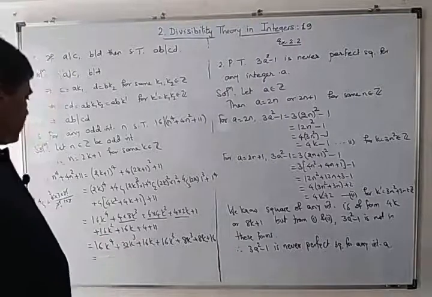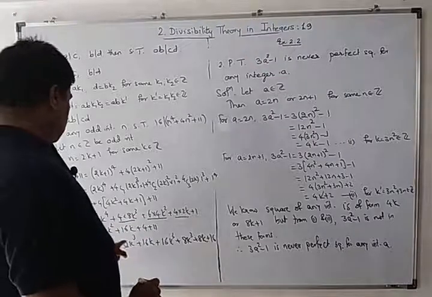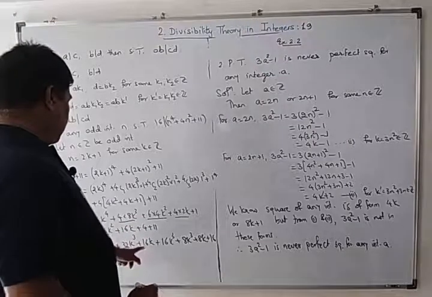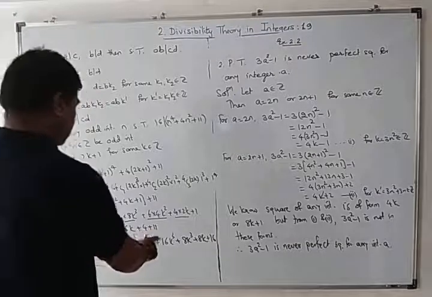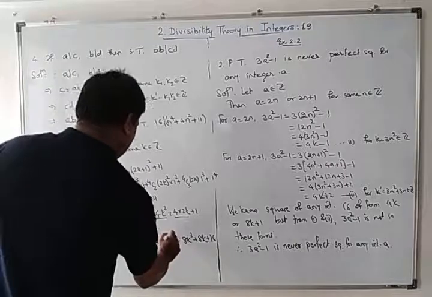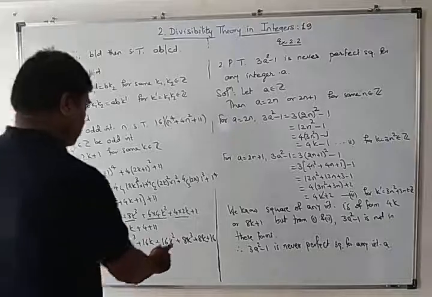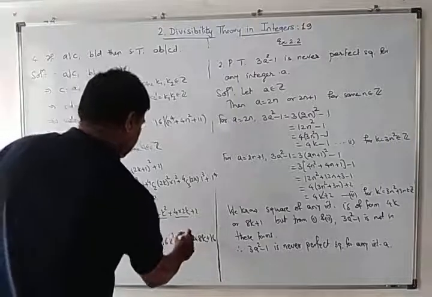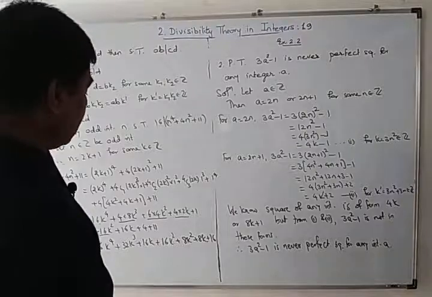I will get this, and then this 16k I am taking as it is, and this square here, okay, 8k square, I am taking 8k square.